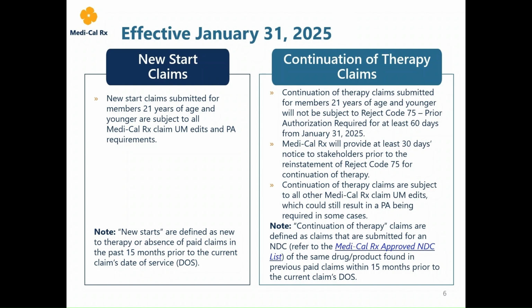Please note, while Reject 75 is not currently applicable, these claims will be subject to all other Medi-Cal Rx claim edits. In summary, new start therapy claims will be subject to all Medi-Cal Rx requirements, while continuation of therapy claims will have a temporary exemption from Reject Code 75, but all other Medi-Cal Rx claim edits will apply.